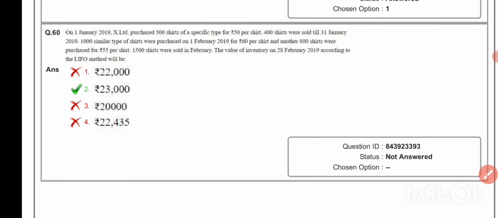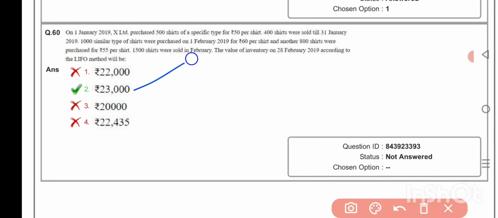On 1st January 2019, X Limited purchased 500 shirts of a specific type for rupees 50 per shirt. 400 shirts were sold till 31st January 2019. 1000 similar types of shirts were purchased on 1st February 2019 for rupees 60 per shirt, and another 800 shirts were purchased for rupees 55 per shirt. 1500 shirts were sold in February. The value of inventory on 28th February 2019 according to LIFO method is rupees 23,000.